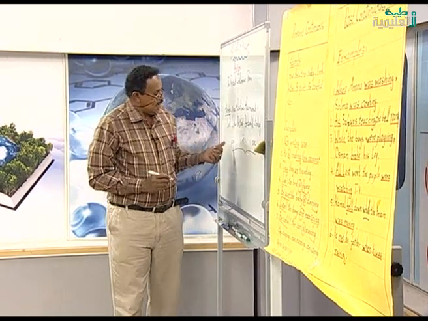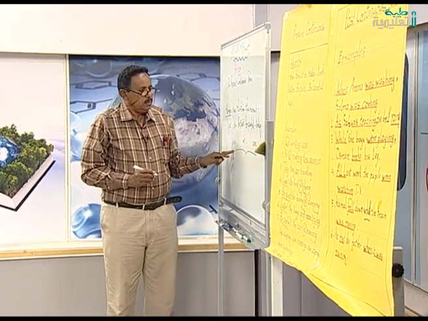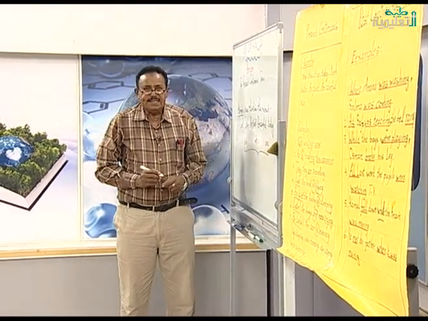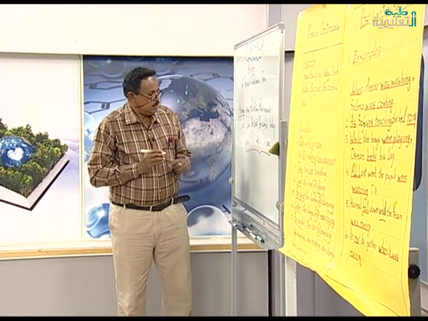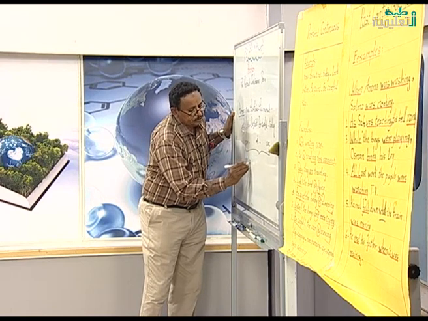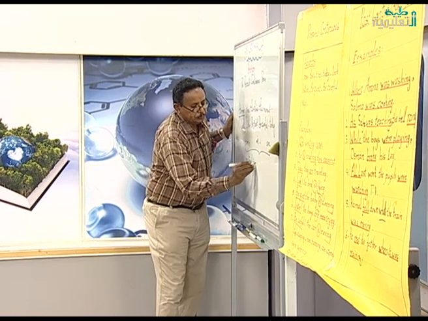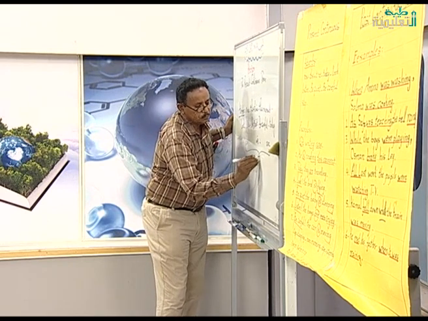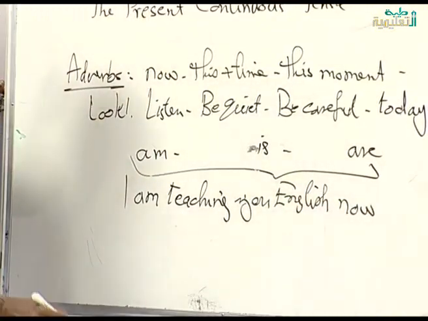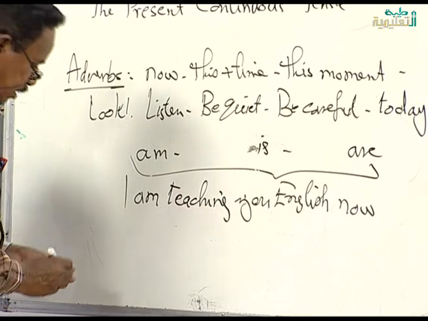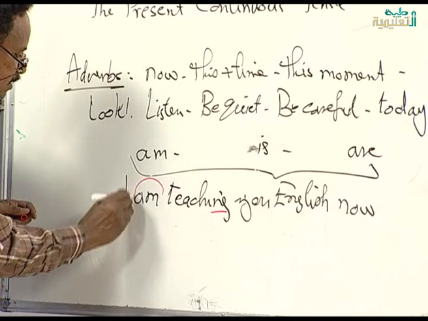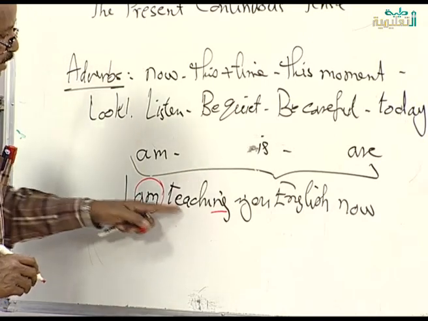Okay? We said that every verb that has am, or is, or are before it ends with ing. For example, I am teaching you English now. Now I am teaching you English. Look, the word teach, I add to it ing. Why? Because there is am before it. I am teaching you English.